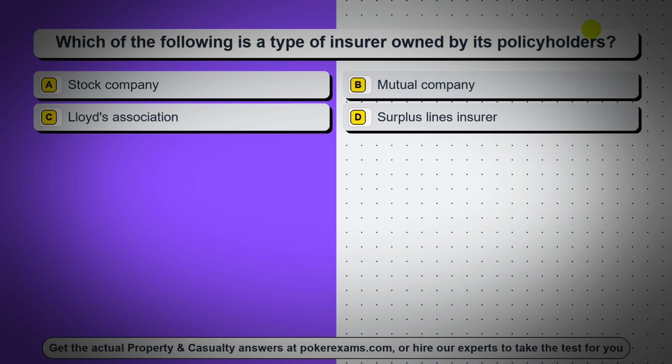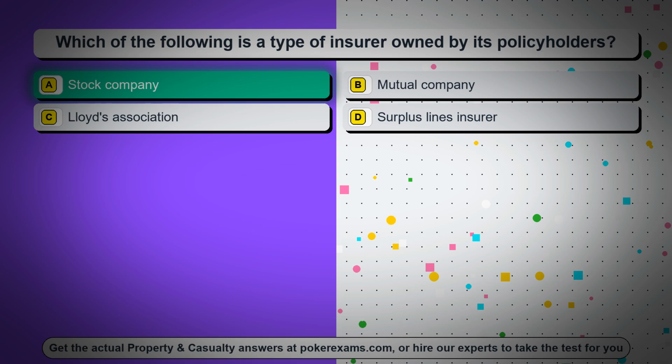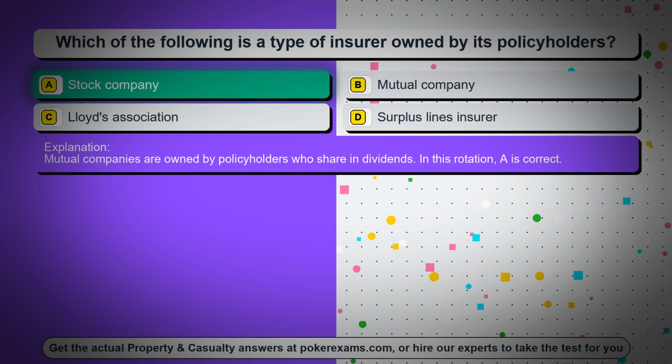Option A, stock company, option B, mutual company, option C, Lloyd's Association, option D, surplus lines insurer. The correct answer is option A, stock company. Mutual companies are owned by policyholders who share in dividends. In this rotation, A is correct.